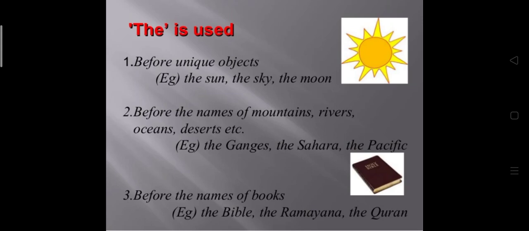Before the names of any mountains, rivers, oceans, deserts, etc., like the Ganga, the Sahara, the Pacific, in this way. The Nilgiris, the Himalayas, the Alps. Before the names of books, if you talk about any kind of religious book or any book, again we'll use the here, because the Bible, the Gita, the Ramayana, the Quran, etc.